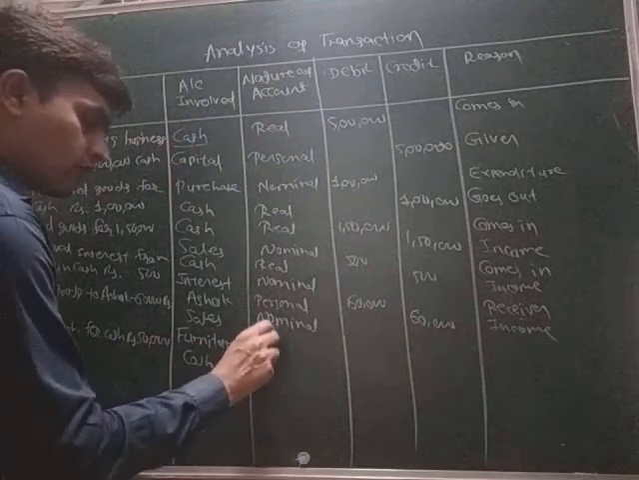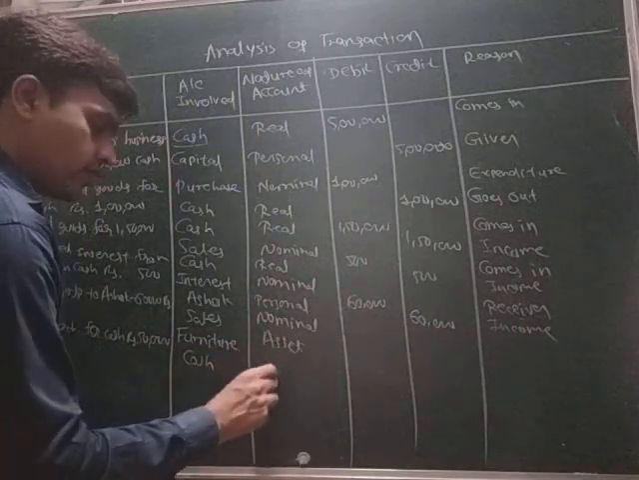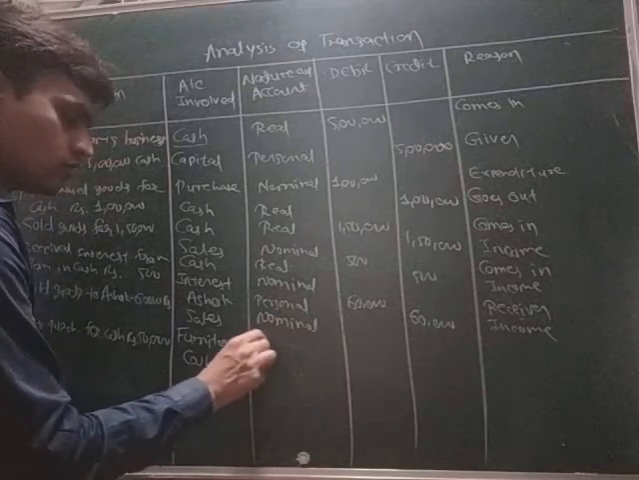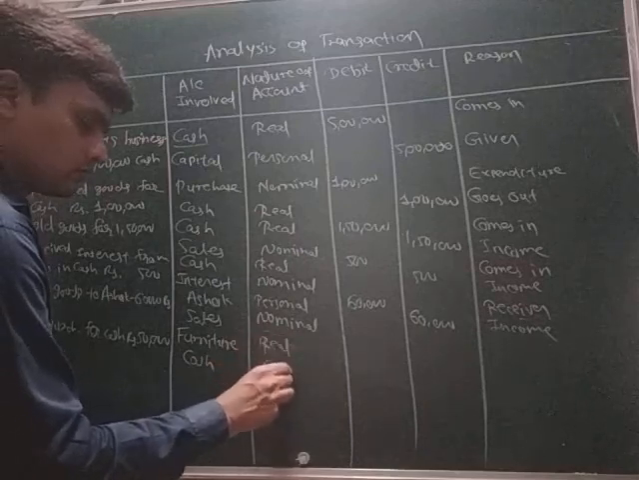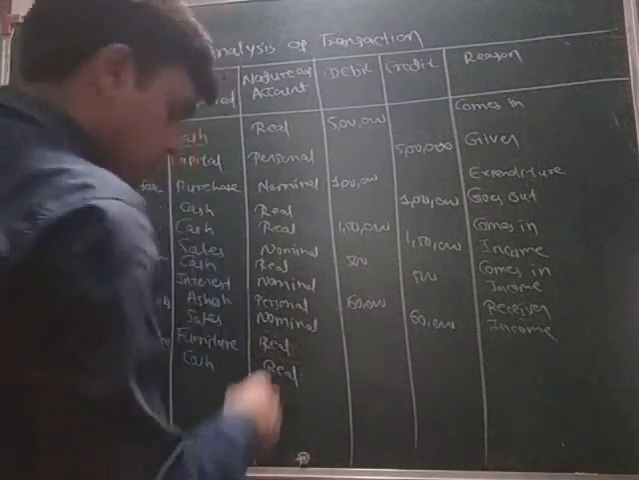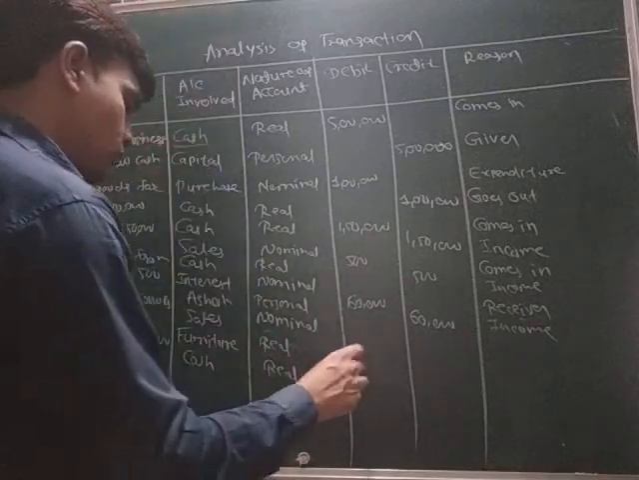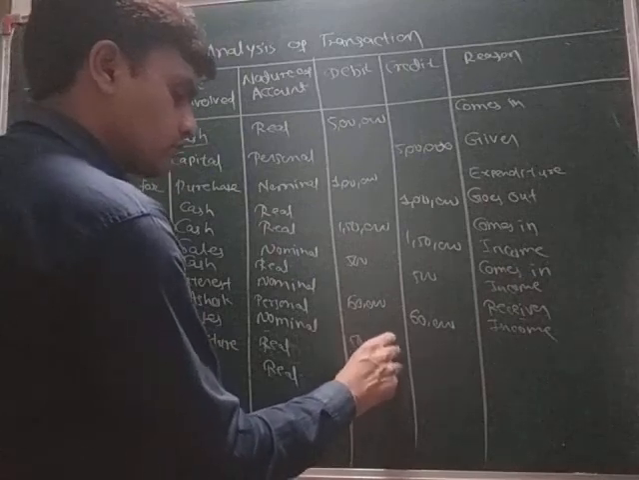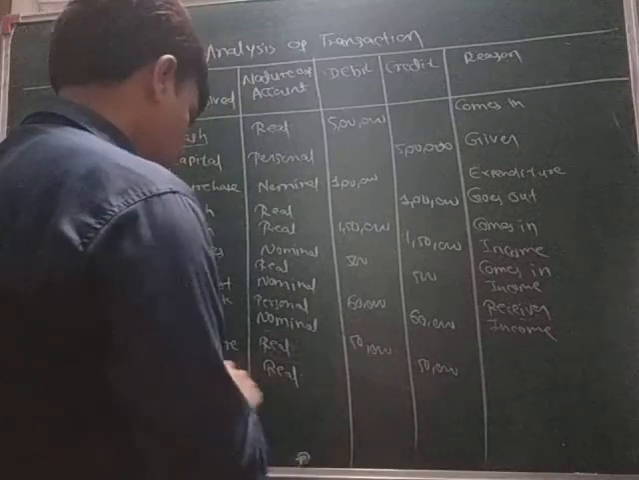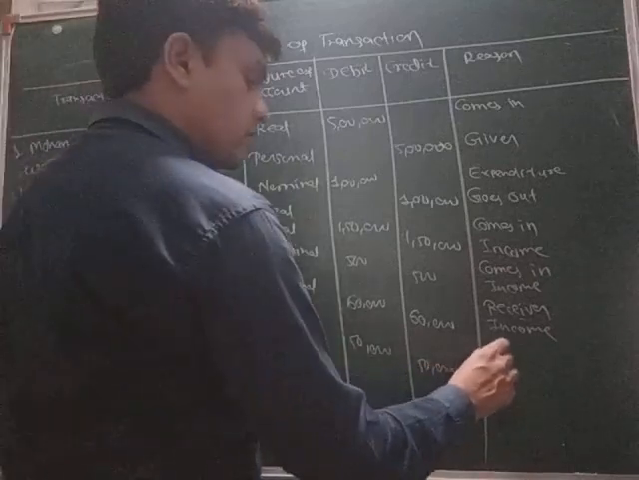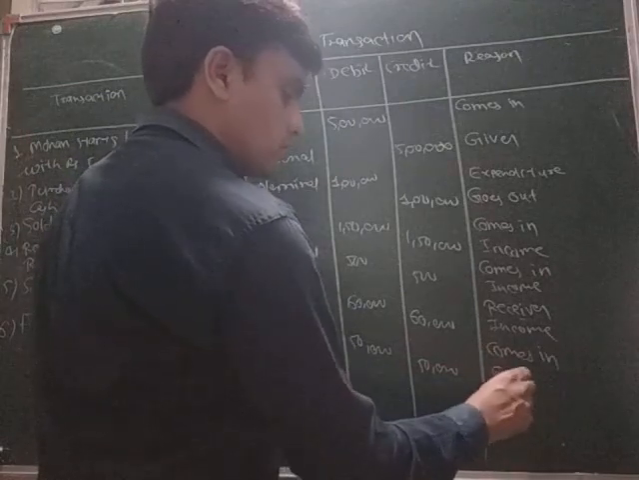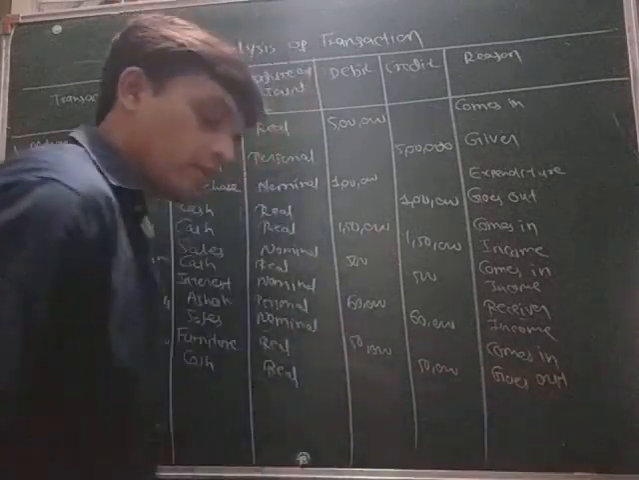Furniture is an asset and cash is also an asset. Sorry, real account, not asset but real account, because this is the modern approach. The other is the English approach, the traditional approach. Okay, amount is 50,000, here also 50,000. And furniture comes in, so here we will write comes in, and cash goes out.